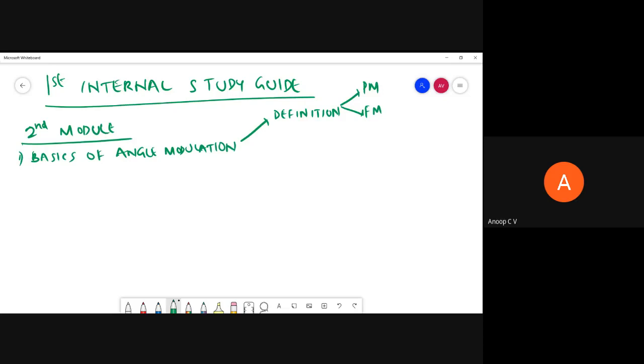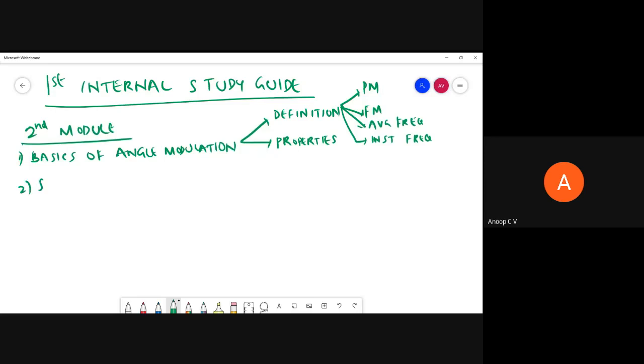And then average frequency, then instantaneous frequency, all those things, right? The definitions, then properties of angle modulation. So in basics, we have these things: definition and properties of angle modulation.